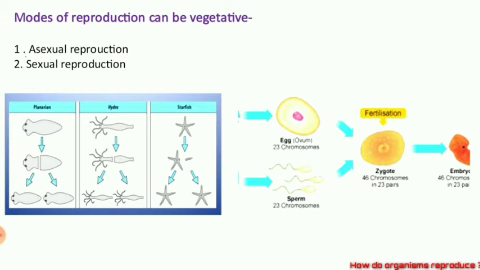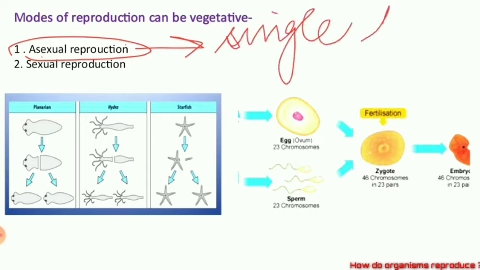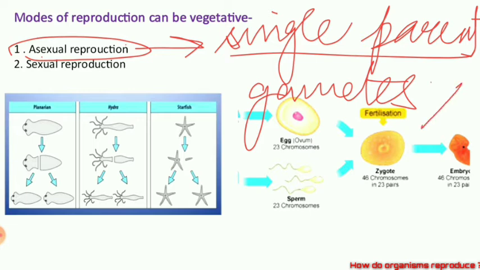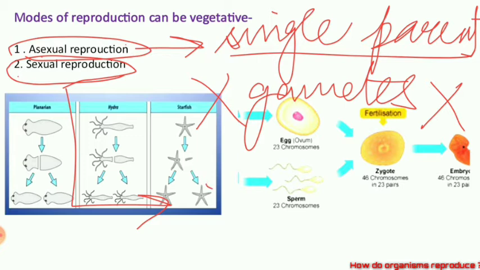Now let us talk about what are the modes of reproduction. One such mode of reproduction is asexual reproduction. In this, a single parent is required. Two parents are not required, and the single parent can produce without gametes. In this procedure, gametes are not required. But in sexual reproduction, two individuals are required.